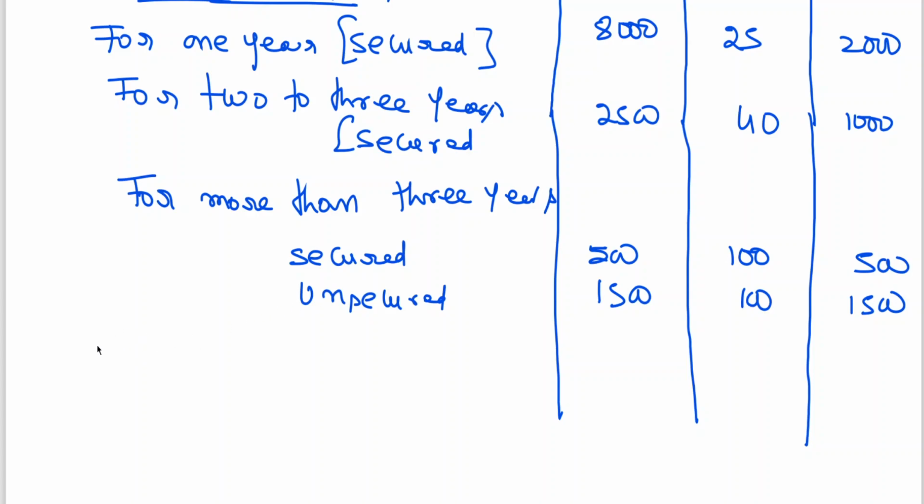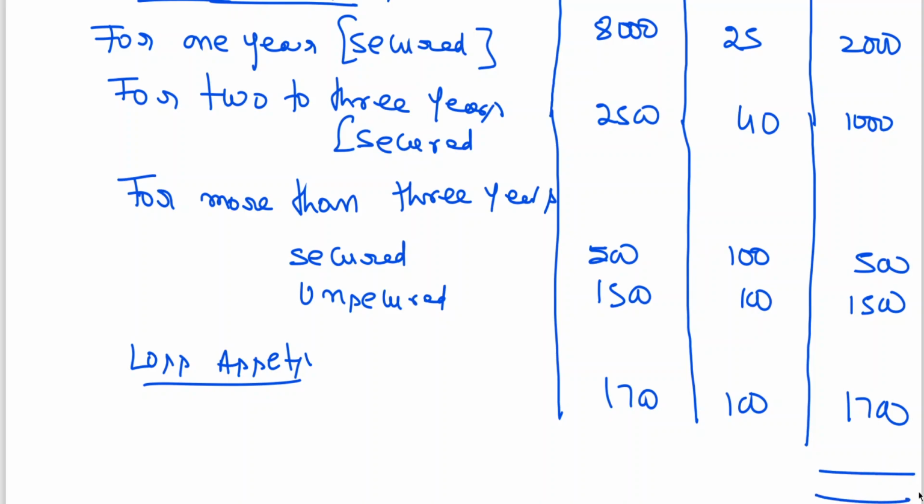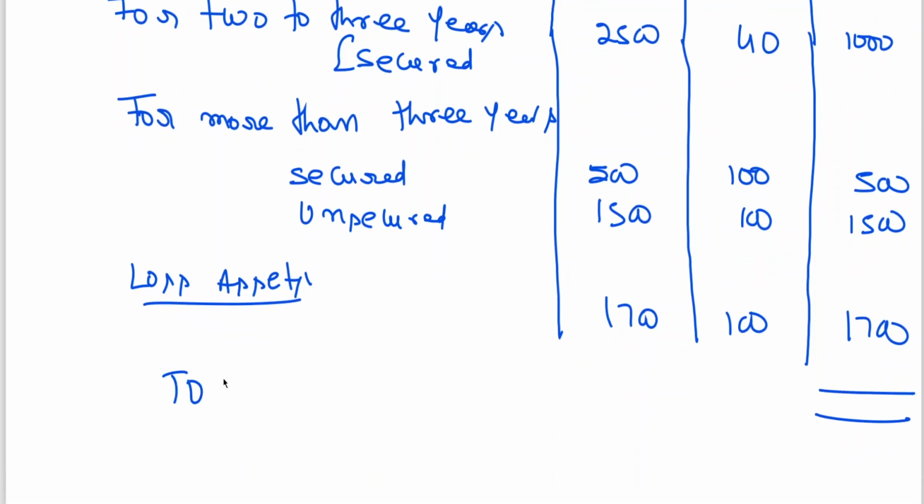At last, loss assets. I told you, always we have to create 100% provision, if the amount is uncollectible or the chance of collecting the amount is meager. We discussed this in the last class, and I have given the notes on that. So 1,700, 100%. Now this is what we will be writing: total provision required.